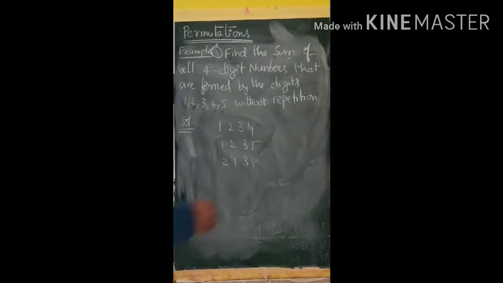When you are adding the numbers, you will add all the units place first. Next the tens place, basic addition. All units place you will add first, then all tens place, then all hundreds place, then you go for thousands place.